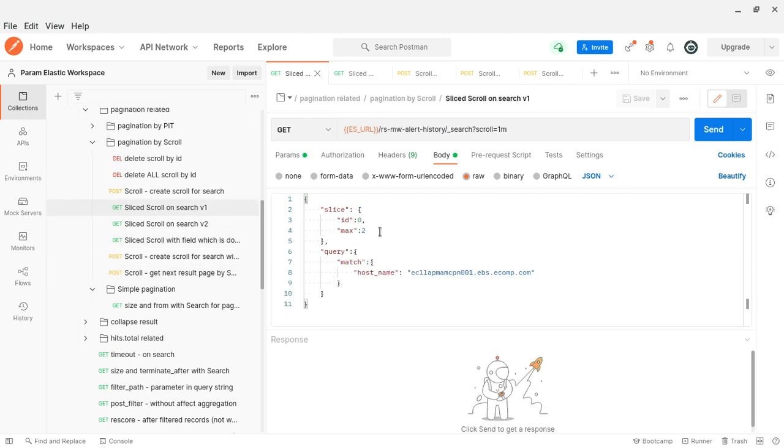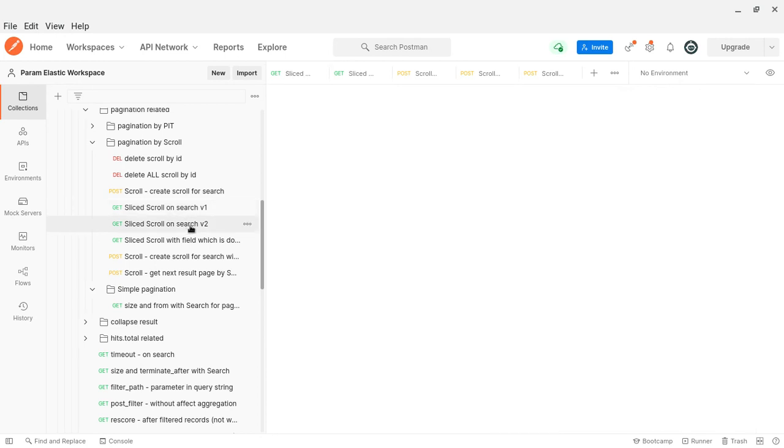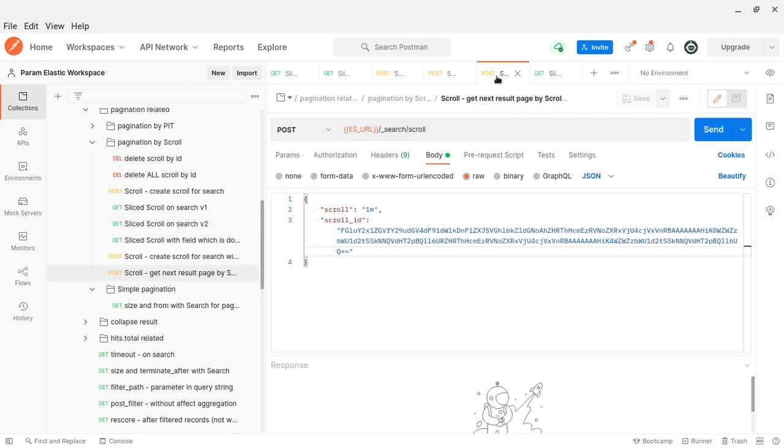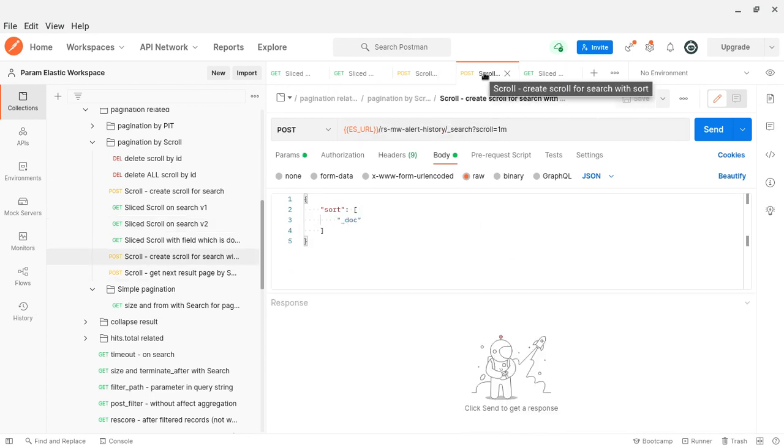Here you can see the maximum slice is 2. So here this is slice ID 1, and earlier I gave slice ID 0. But the query context must be the same. Let me open this. Here you can see that the ID is 1. No, this is not the slice ID.